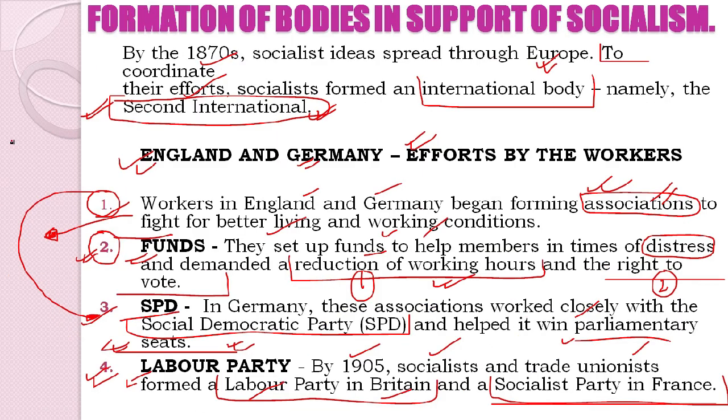Next we see the formation of bodies in support of socialism. We learnt about the Second International, number one. Then we learnt about the associations made by the workers, and one important party was the SPD, and the second important party was the Labour Party. So 3 points to be picked up from here: Second International, associations of workers that set up funds, SPD and Labour Party.